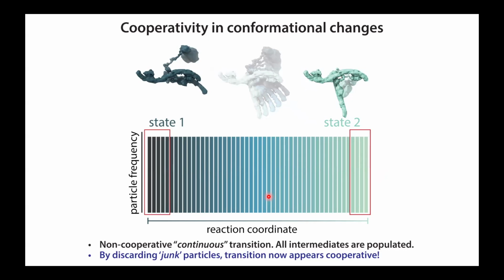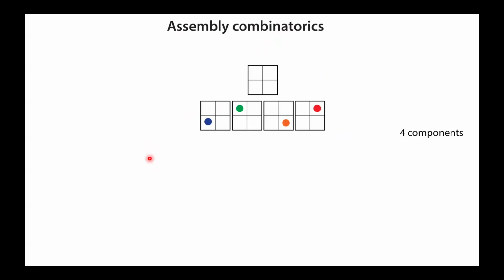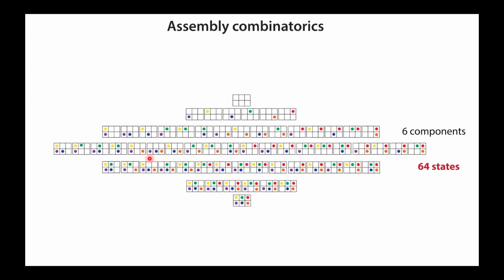And you might say, well, Joe, you're interested in assembly. That's inherently a discrete process. You're adding subunits to the assemblage as you're building it up. So why not use discrete classification there? And really the problem there has to do with the combinatorics of how these assembly intermediates grow. So imagine that this box is an RNA. There's two RNA binding protein binding sites. And if you only have these two sites, that would give rise to 4 states. I imagine that you could handle this with discrete classification without much trouble. If you have 4 binding sites, that gives rise to 16 states, and 6 binding sites gives rise to 64 states.